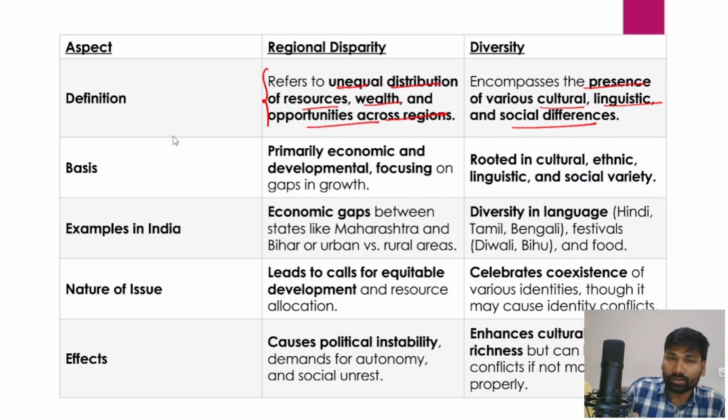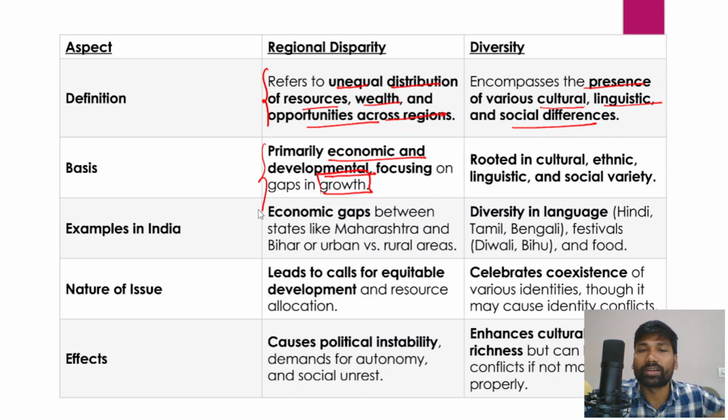Regional disparities are primarily economic and developmental, focusing on gaps in growth and socio-economic development between different states or regions. Diversity, on the other hand, is rooted in cultural, ethnic, linguistic and social varieties.